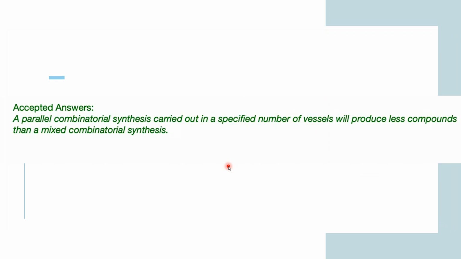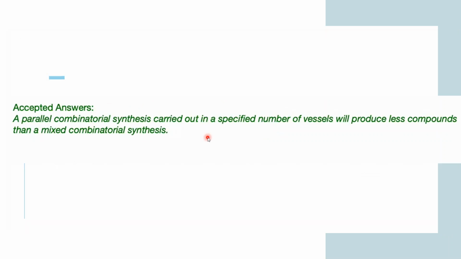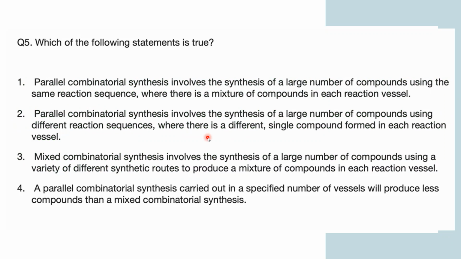Another option says parallel combinatorial synthesis involves synthesis of a large number of compounds using different reaction vessels. But no, there is no single compound forming in the reaction, right?